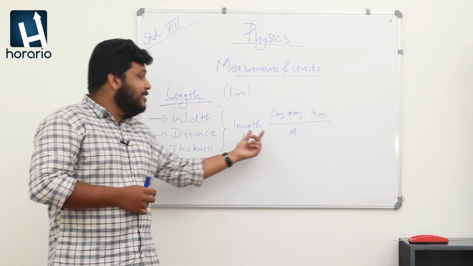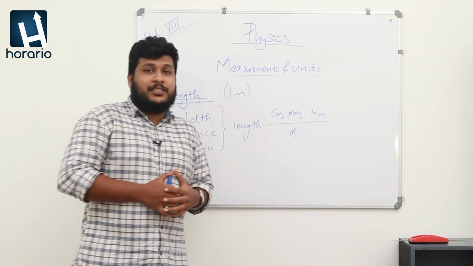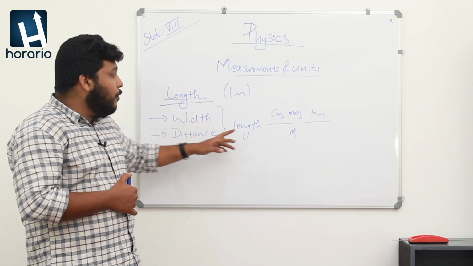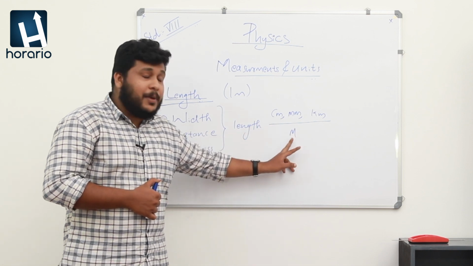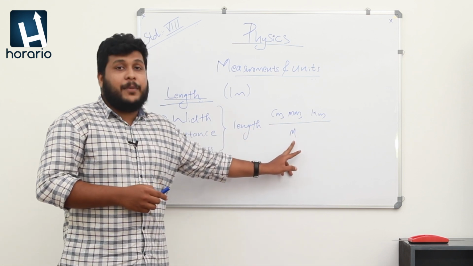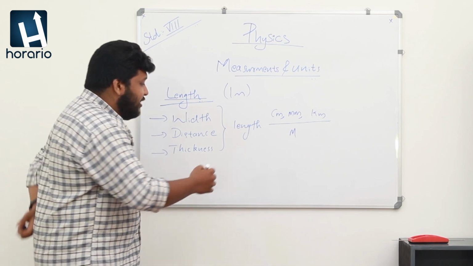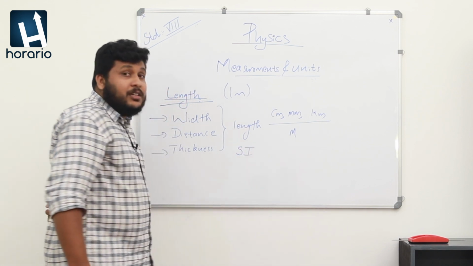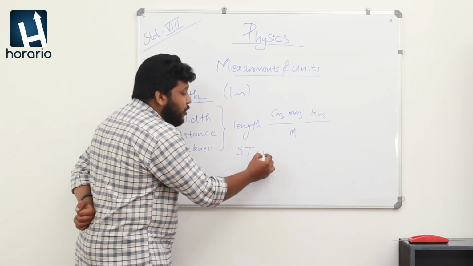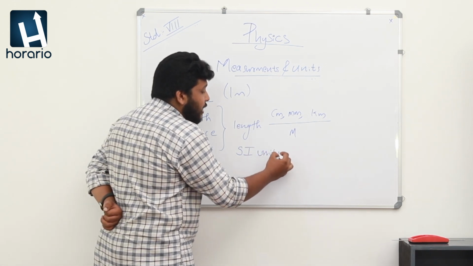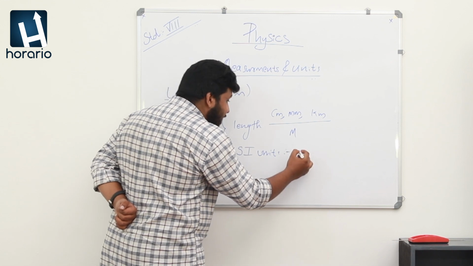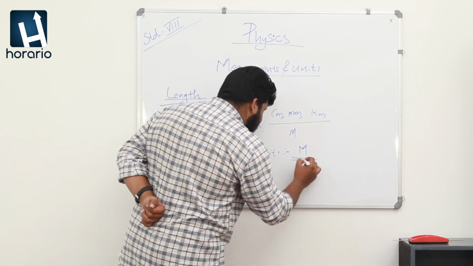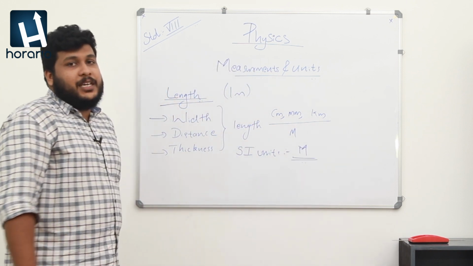Length means the distance between 2 points, and we can assess or study it with the help of a unit known as the basic unit, which is the meter. Earlier we discussed that there are internationally adopted units known as SI units, and the SI unit of length is meter. SI unit of length is meter.